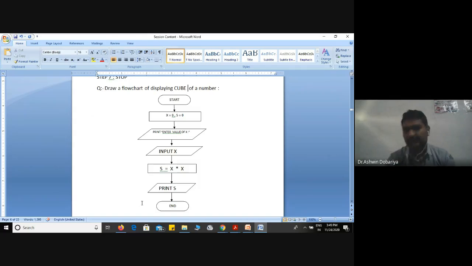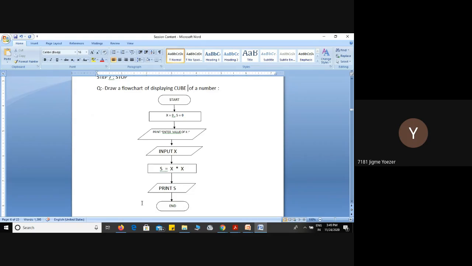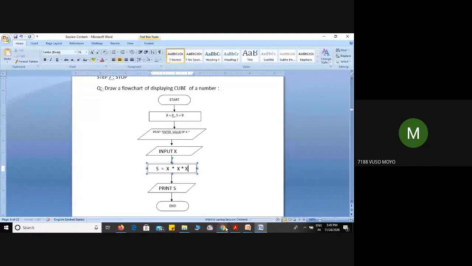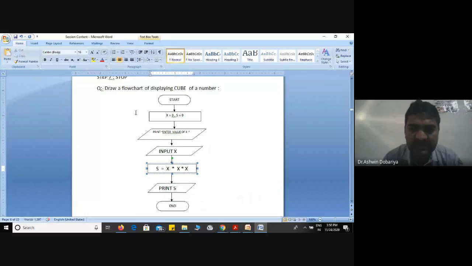Cube means s equals x times x times x, sir. Yes, here how can we calculate the cube? We can say multiply by 3 times. So see, now this flowchart becomes the flowchart to display the cube of an input number. I hope all of you understood this. Any questions, any doubts in that? Have all of you drawn it in your notebook? Yes, sir. Okay, good.